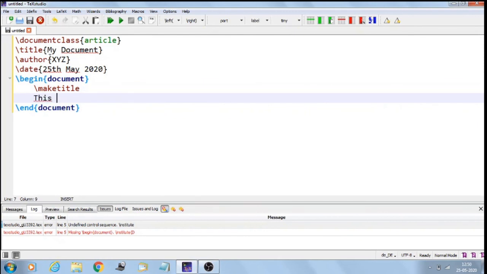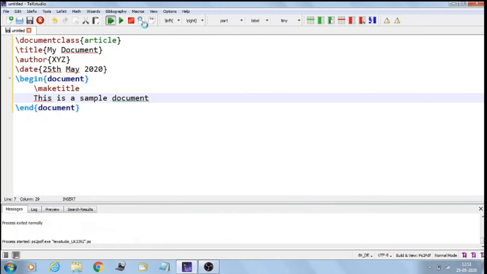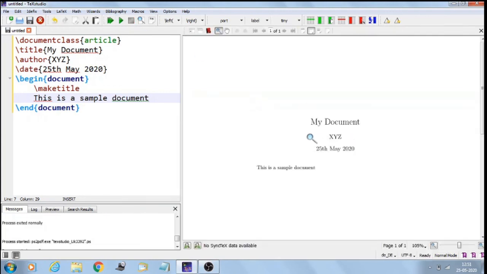This is a sample document. Let's build and view this source code. This is how the output is going to appear. The title is My Document, followed by the author's name, followed by the date, and then the text of the document comes.